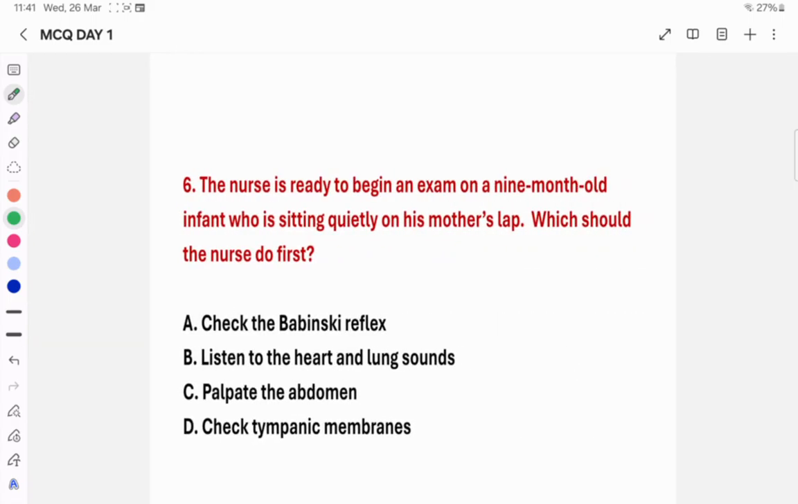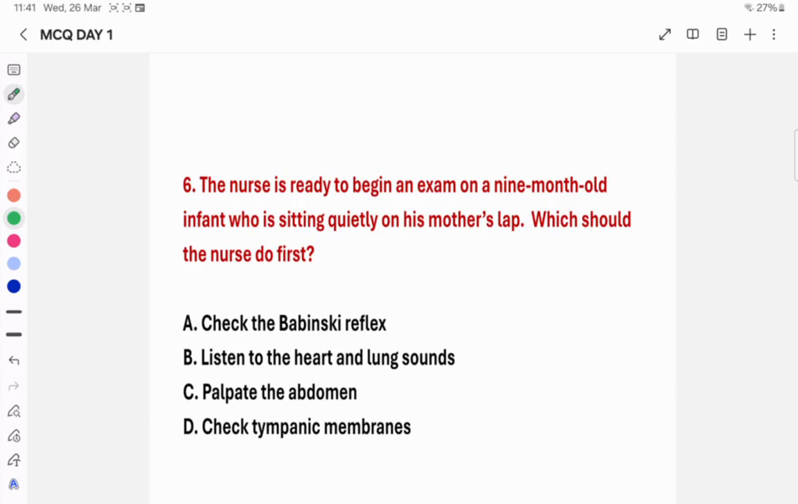Next, question number 6. The nurse is ready to begin an exam on a 9-month-old infant who is sitting quietly on mother's lap. Which should the nurse do first? Option A is check the Babinski reflex. Option B, listen to the heart and lung sounds. Option C is palpate the abdomen. Option D is check the tympanic membrane.